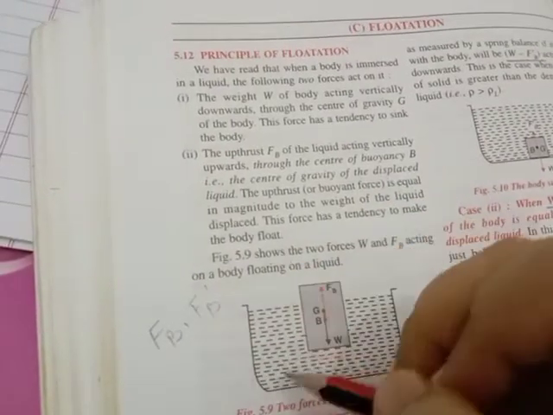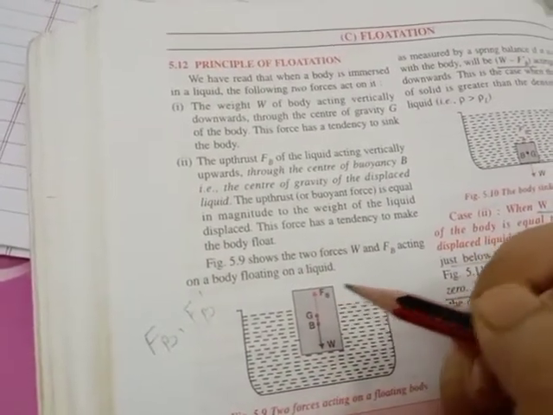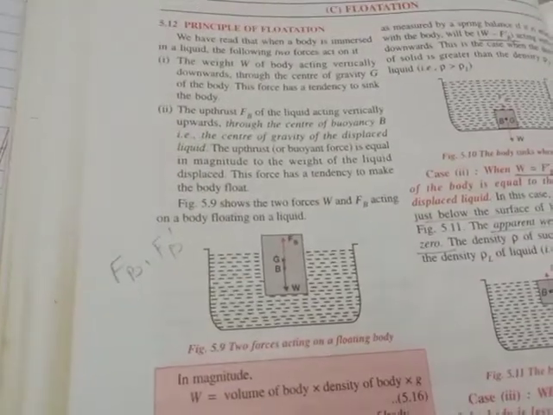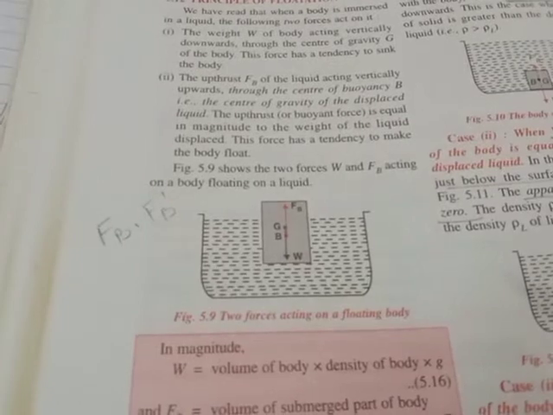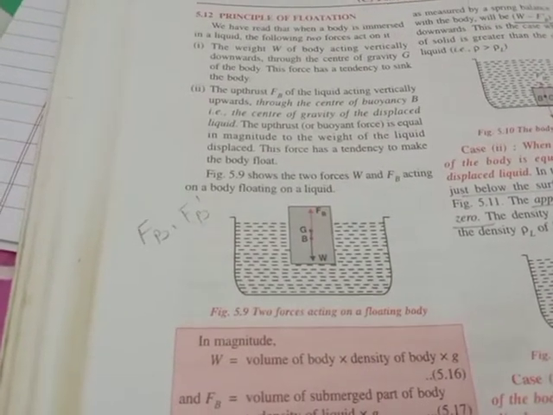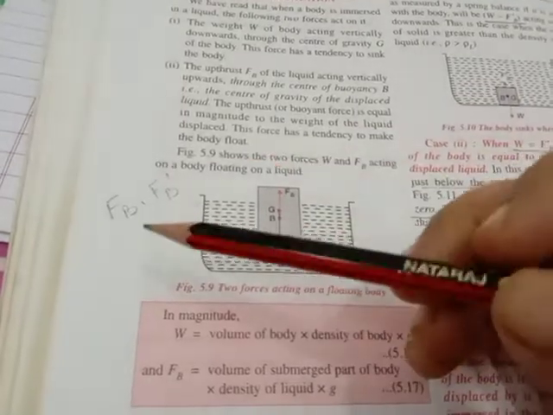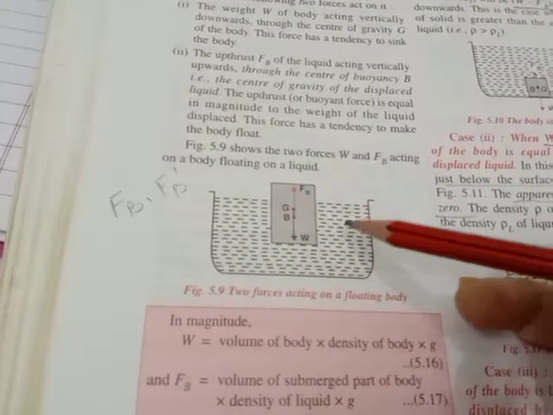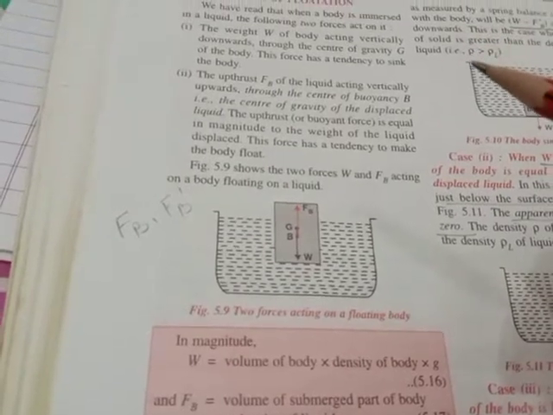When the body is completely immersed, then we say that upthrust is FB dash because that is the maximum volume of water that is displaced by it. And when a part of it is immersed, like in this case, then we say it is FB, right?